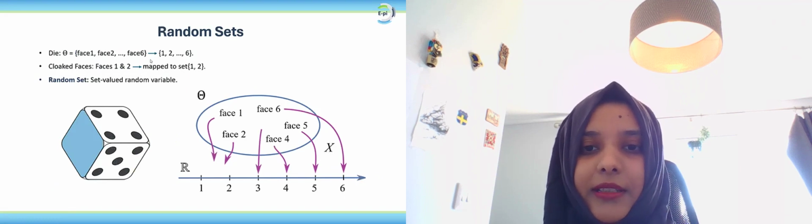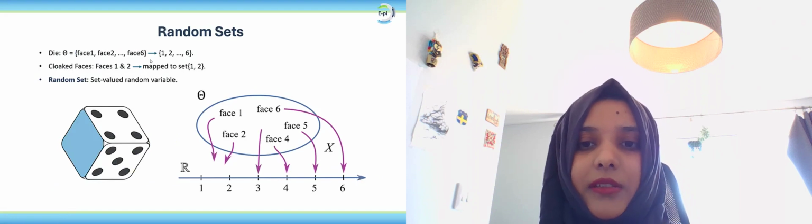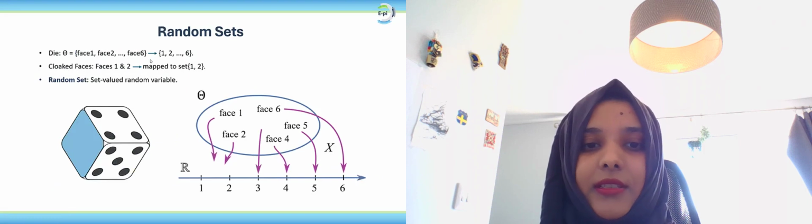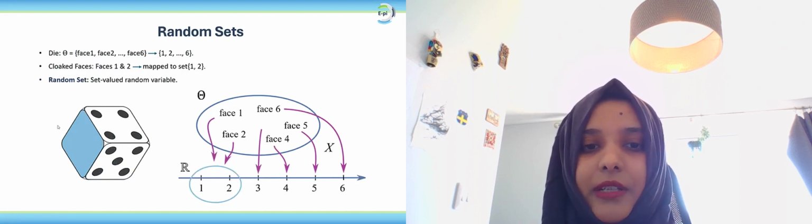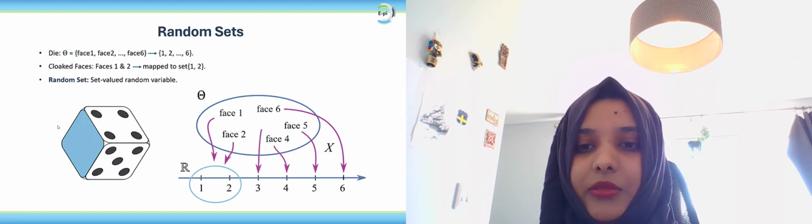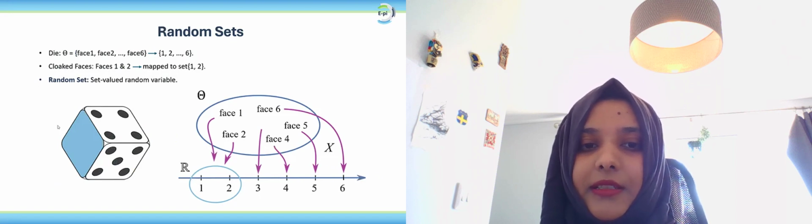Now imagine that faces 1 and 2 of this die are cloaked and we roll the die. Actually, the probability space of the die itself has not changed because the die has not been physically altered. But what has changed is the mapping from the faces to the real numbers. Instead of the one to one mapping between the faces and the real numbers, we now have faces 1 and 2 that are mapped to the set {1, 2}. This kind of mapping is a one to many mapping, and this represents a random set.